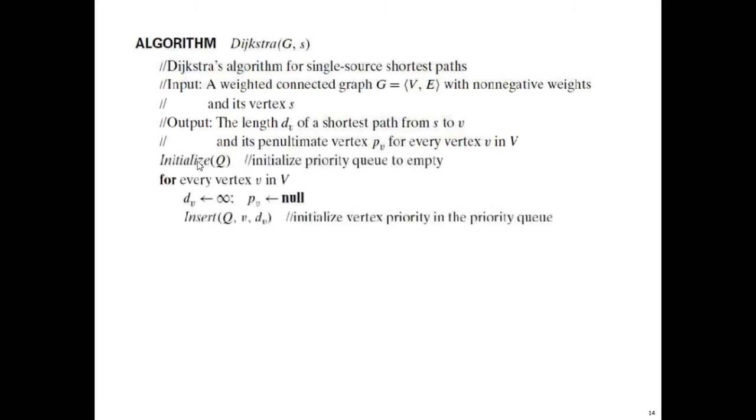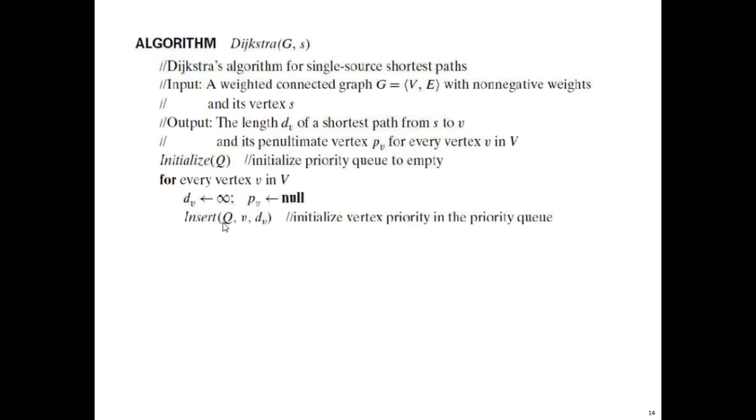Next step, you are initializing the distance vector as well as the parent node and putting all the things in a queue. Initializing a queue for every vertex v in V. V is what? The original vertex set of the graph. The distance to all the vertices will be kept as infinity, and the parent node, or the path through which it got the minimum distance, is updated with a null.